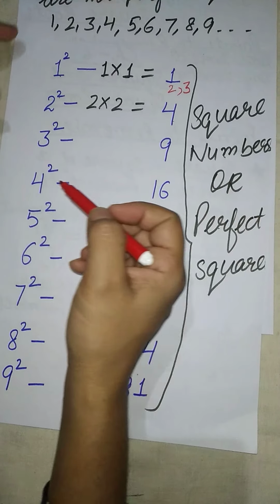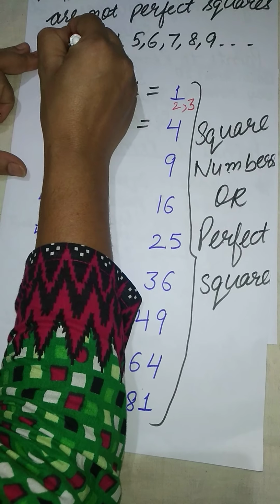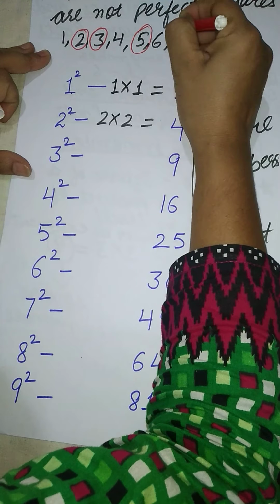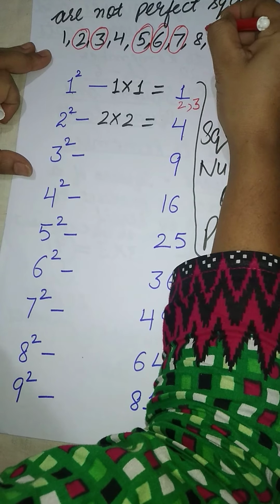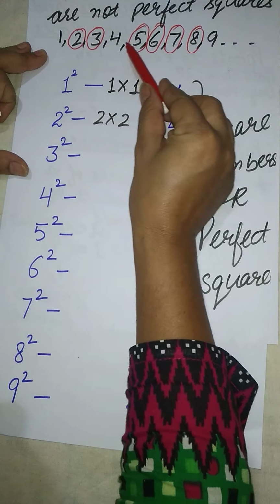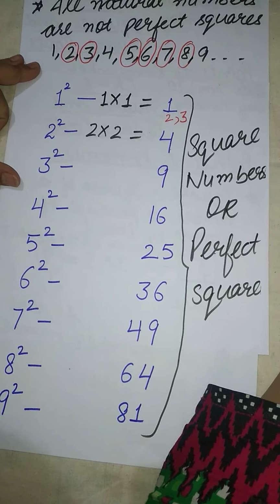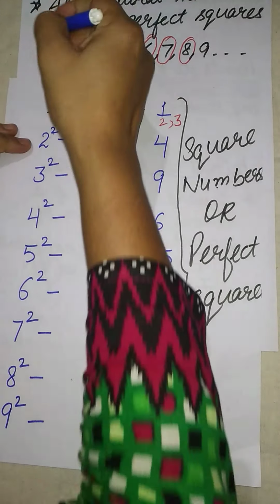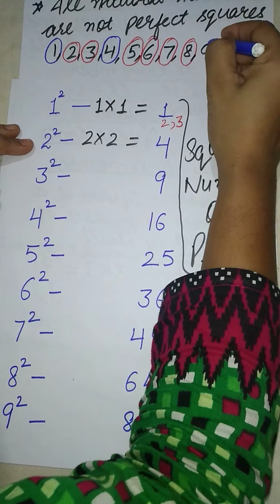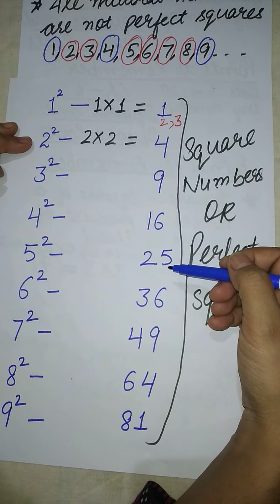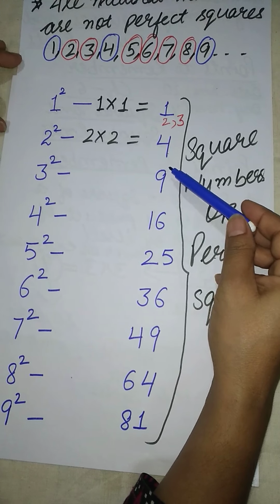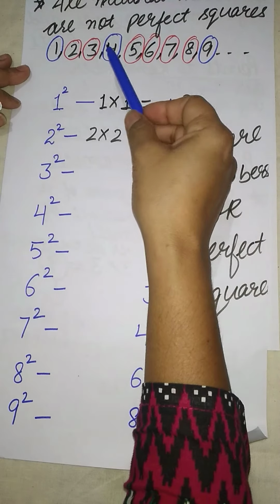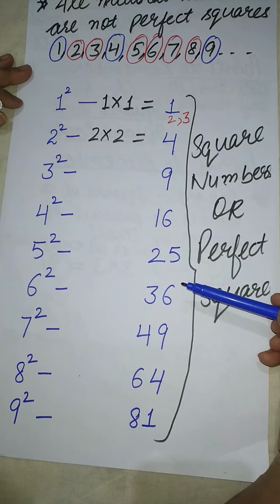It means if I circle here 2, 3, 5, 6, 7, 8, these numbers are not perfect squares. And here 1, 4, 9 are the perfect squares. In this way we have so many natural numbers which are not perfect squares. So we can say that all the natural numbers are not perfect squares.